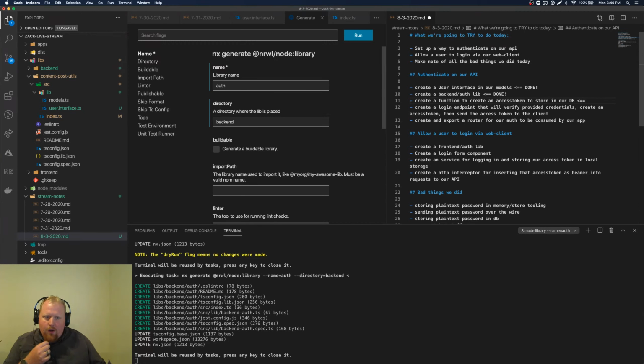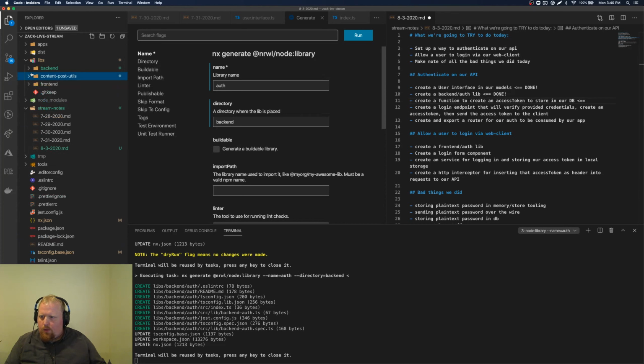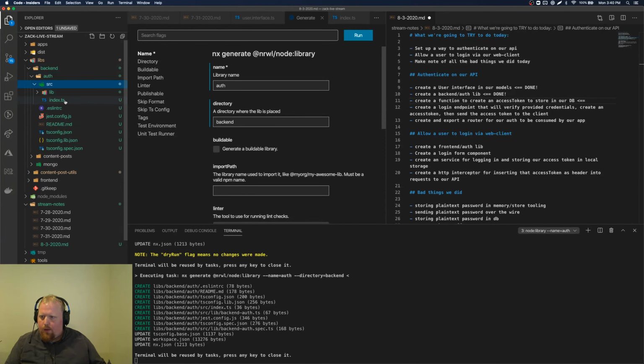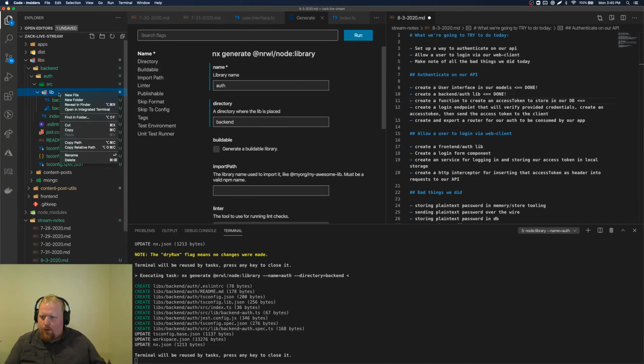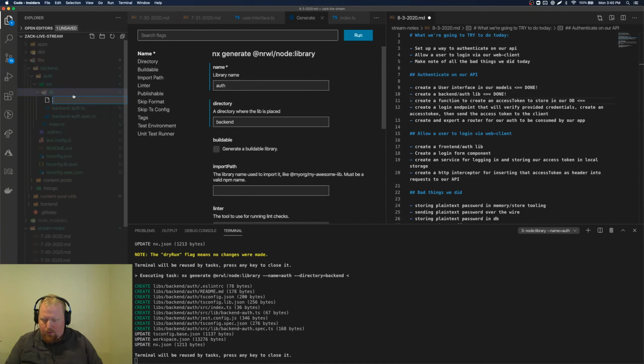All right, so we're going to create a function to create an access token and store it on our DB. So as a first step to this back-end auth thing, here's what we've got so far in our libs. I'm going to make a new file here.